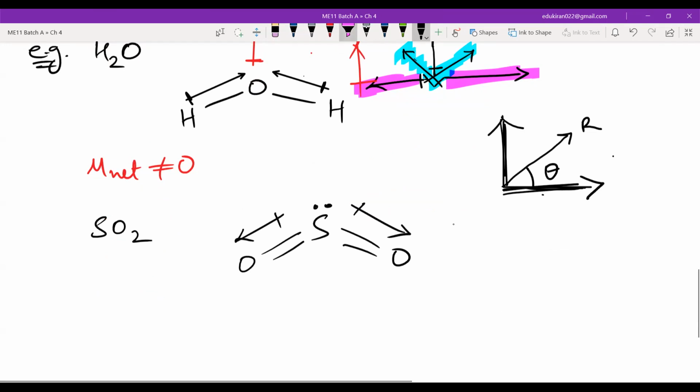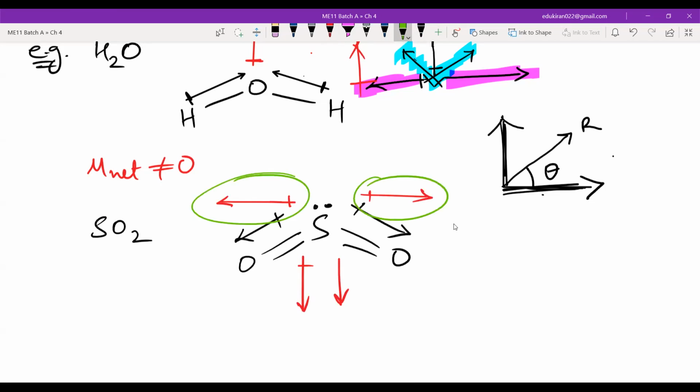And then when I resolve it, I am writing the resolutions like this. This is the base component. This is the perpendicular component. This is the base component. This is the perpendicular component. And what will happen? These two will cancel each other out. So the resultant will be what? The resultant will be something like this.